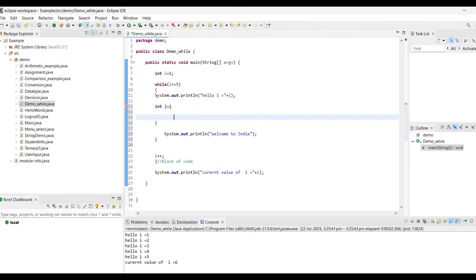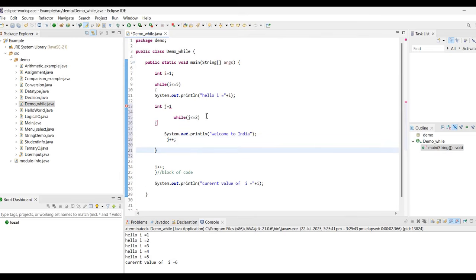And as I want to execute this loop twice, I will use a while loop where I will write j less than or equal to 2, and I will give the increment of j here as j plus plus. And you can also print the value of j here.